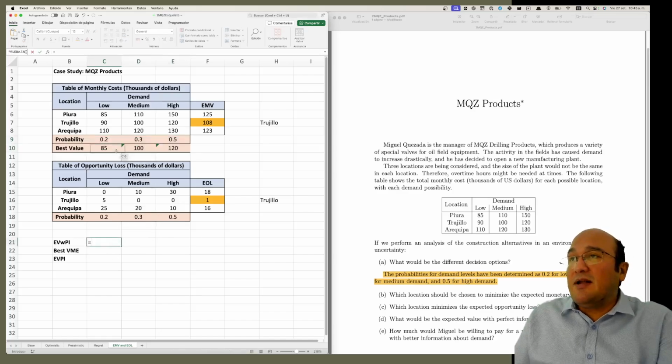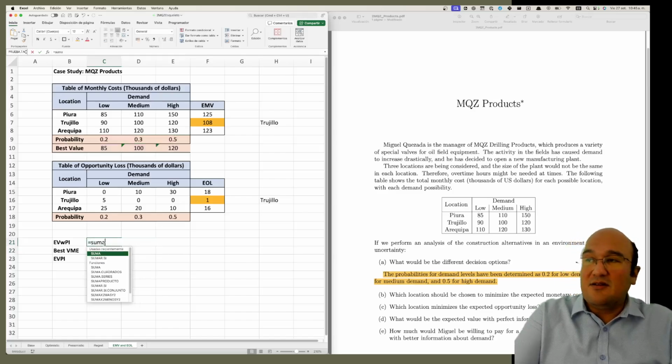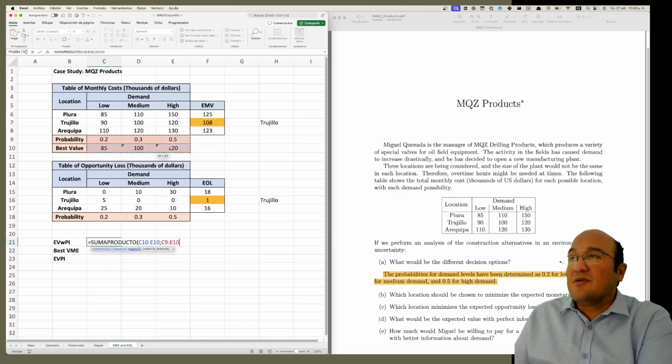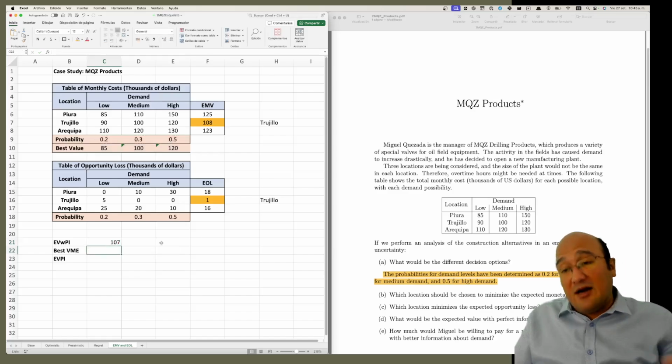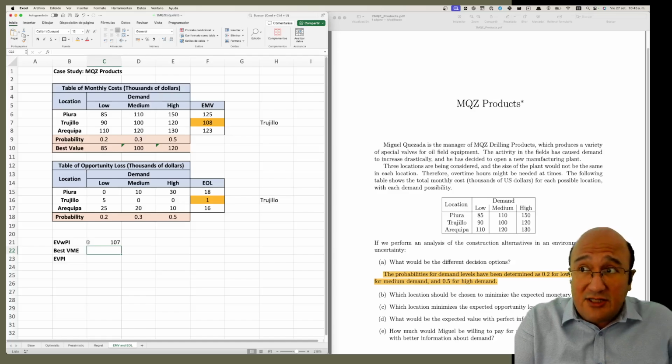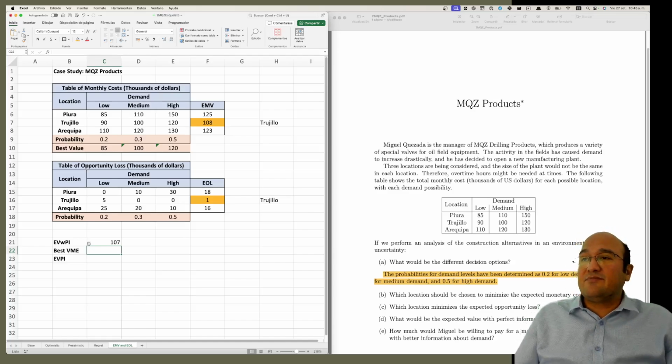So you can multiply it like this, like this, like this, or do the sum product, okay? And you will get the same number. 107, it coincides. So with the fortune teller, you have a cost of 107.